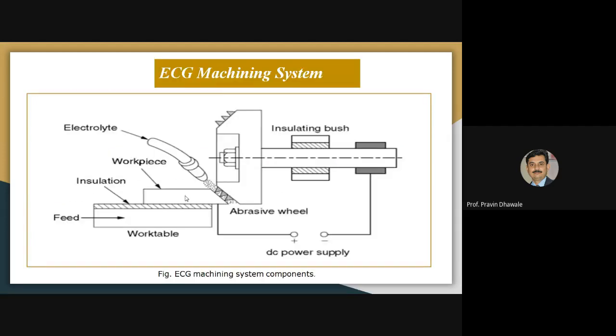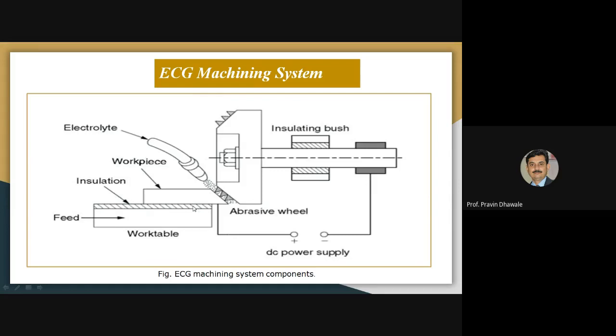Now this is the exact setup of the electrochemical grinding process. These are the different components of this electrochemical grinding system. If you observe this diagram, this is the shaft, mounted on a bearing or insulating bush. This is the grinding wheel, which is provided with abrasive particles on its periphery. These are the abrasive particles.